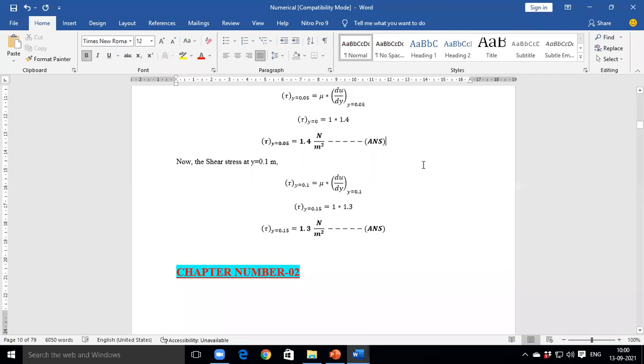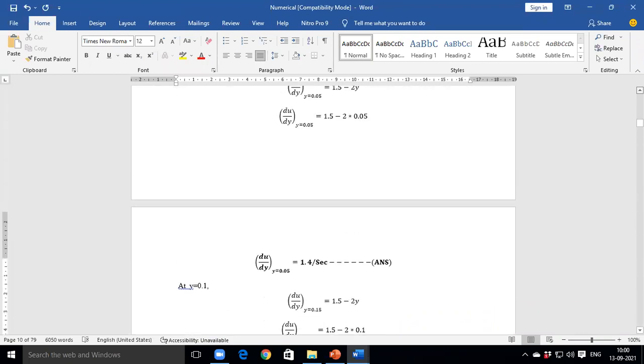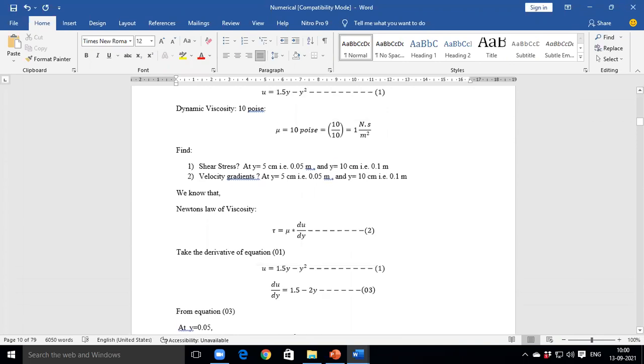It's a very simple numerical, but you should solve it carefully. The steps are very simple. Which equations do we require? Only 2 equations. One is the velocity gradient and the other is Newton's law of viscosity.